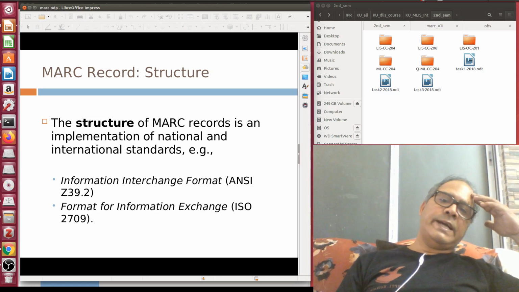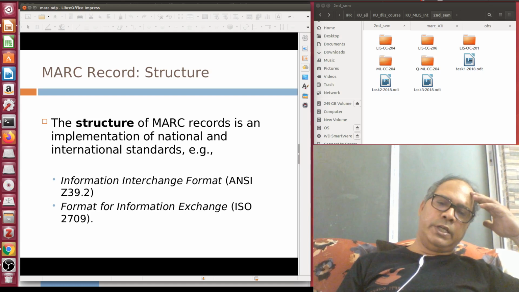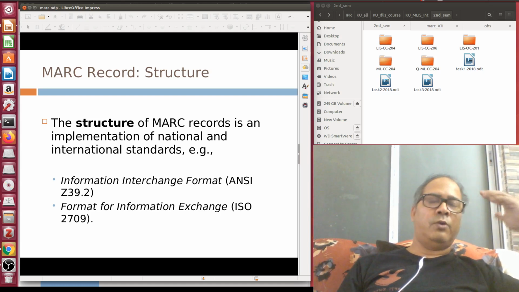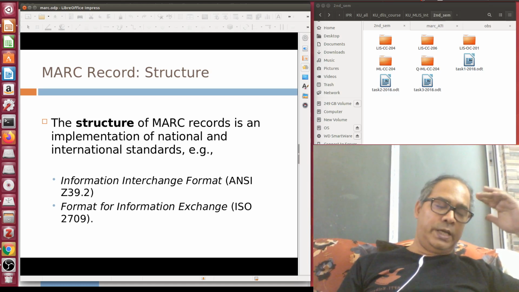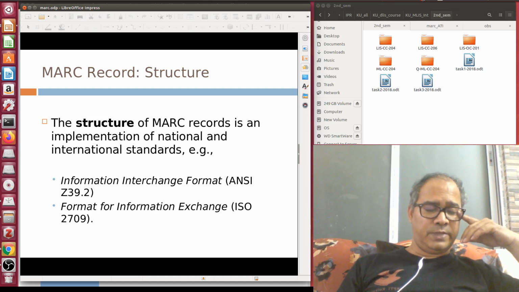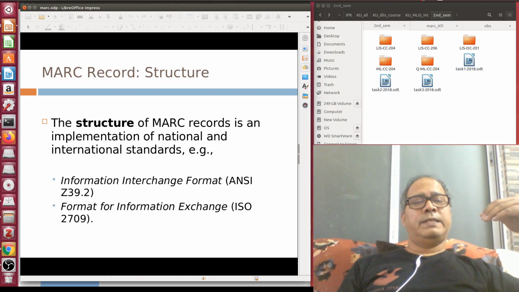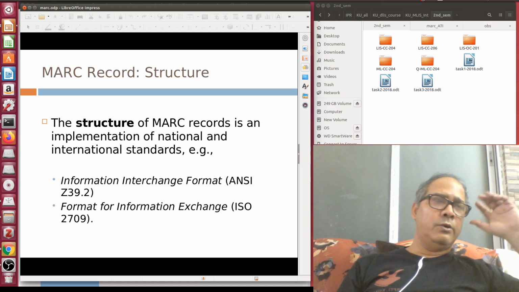ANSI stands for American National Standards Institute. ISO, as I already told you, is widely misunderstood to mean International Standard Organization, but in reality it came from the Greek term iso, which means similar. Isotope, isobar, isomer, you have learnt all these in your science classes.